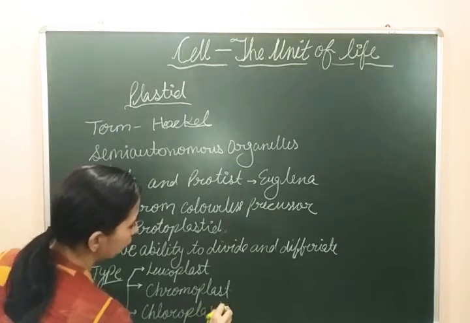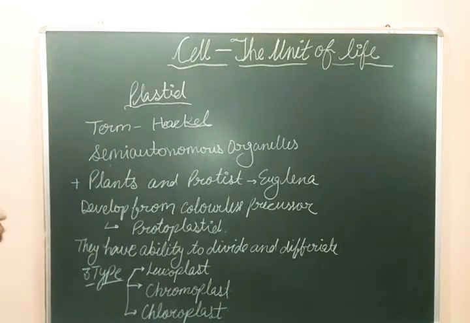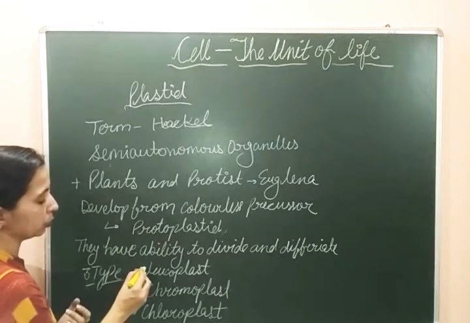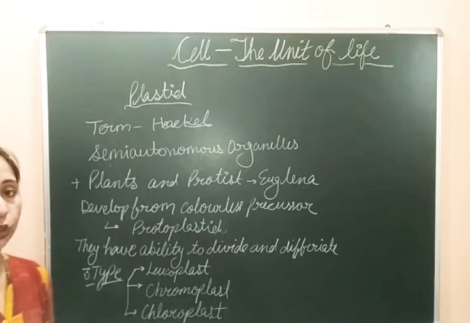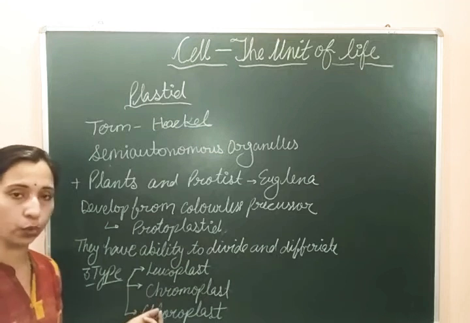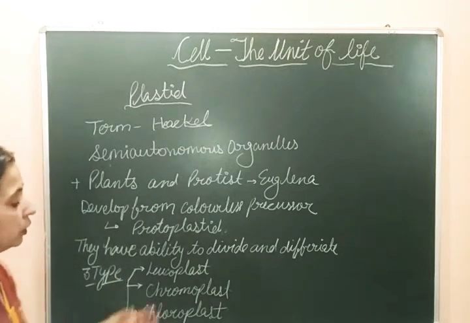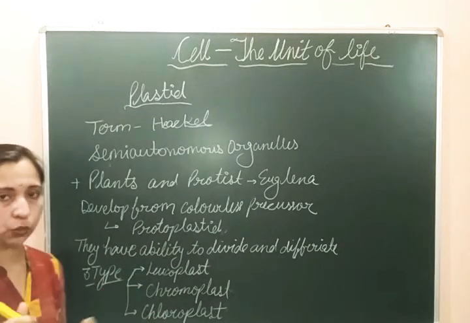According to the presence of pigments, which kind of pigment they have or what internal structure these plastids have, plastids are divided into these three categories. We will discuss all these three types of plastids one by one.